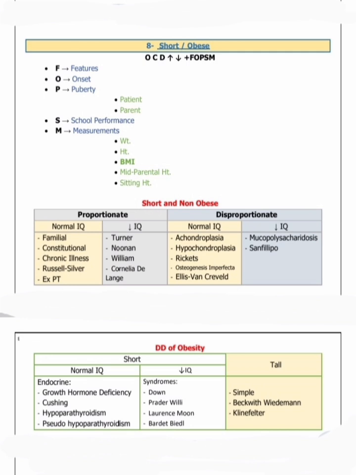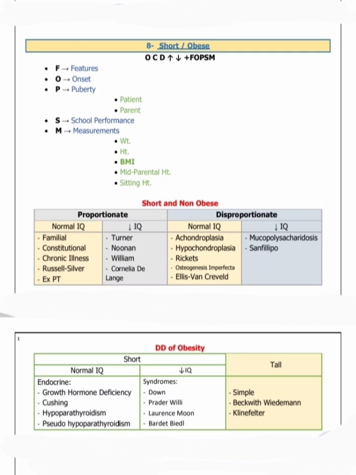Now the differential diagnosis of obesity. The chief complaint is obesity, then we need to discuss whether it is short obese or tall obese. Short obesity we can again classify as normal IQ and decreased IQ. Normal IQ with short and obese includes endocrine causes like growth hormone deficiency, Cushing syndrome, hypoparathyroidism, pseudohypoparathyroidism. Short obese with decreased IQ are syndromic, like Down syndrome, Prader-Willi syndrome, Laurence-Moon-Bardet-Biedl syndrome.